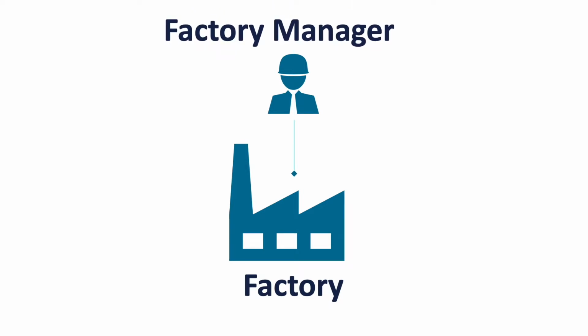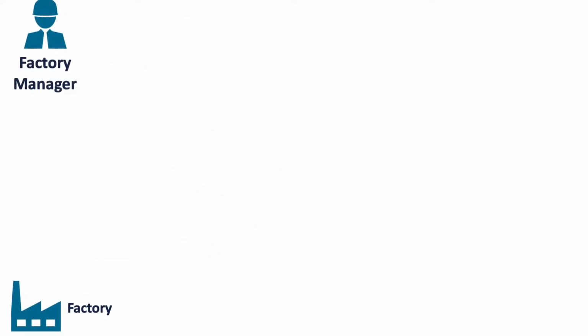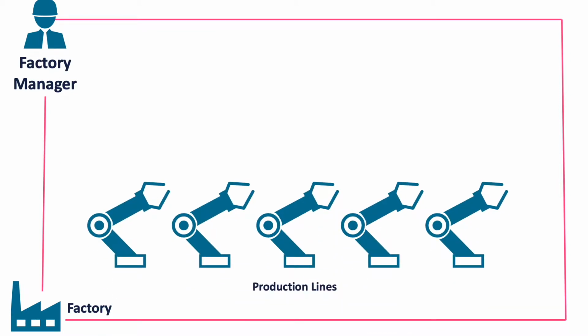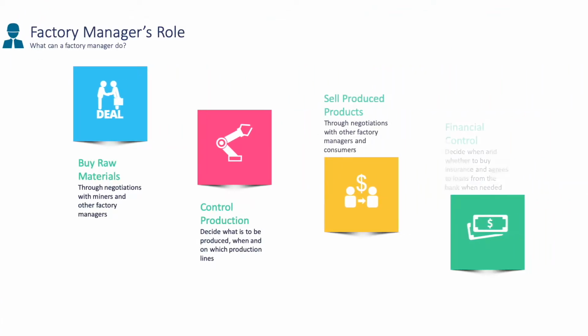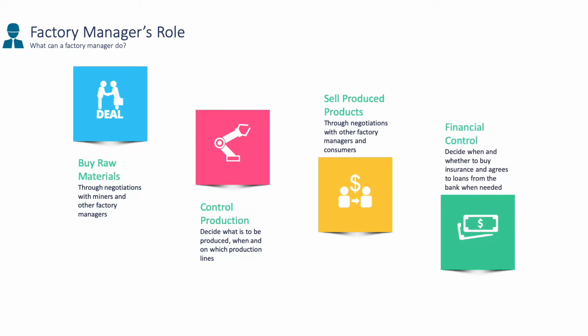The most important component is the factory, which is managed by a factory manager. The factory has a set of production lines, a wallet, and storage space. The factory manager's role is to buy raw material, control production, sell produced products, and handle financial control of the factory.